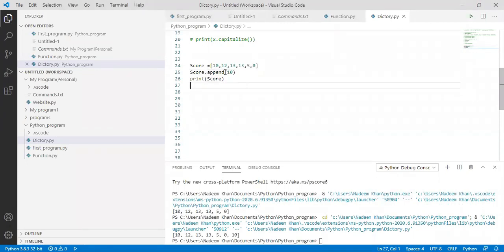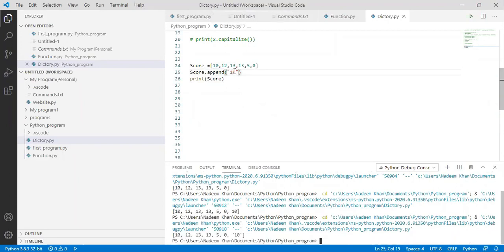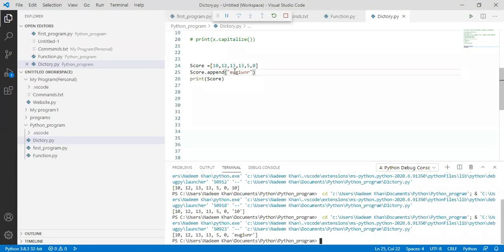So what I have done here, I have used an inbuilt function of list, and by using this function, I can add whatever number or whatever int number that I want in the list. So if someone asks me, can I add a string or not? So let's see. So it means we can add a string also. So this append command is used.